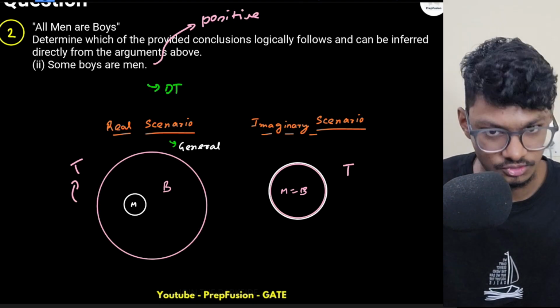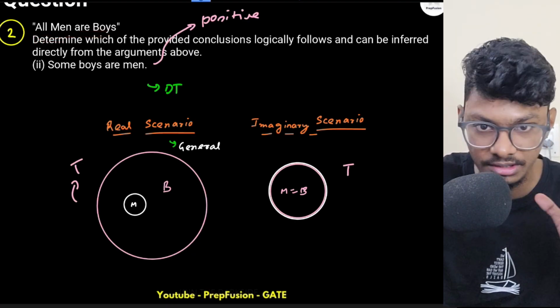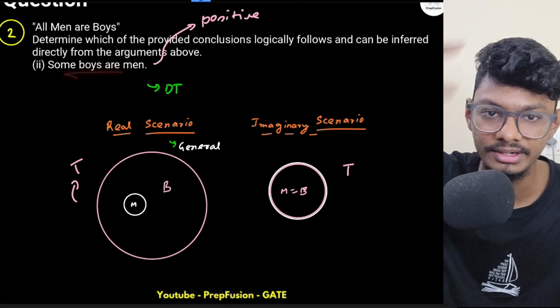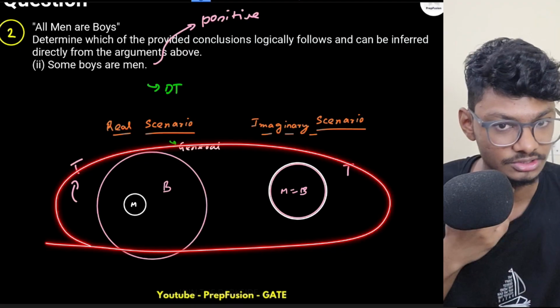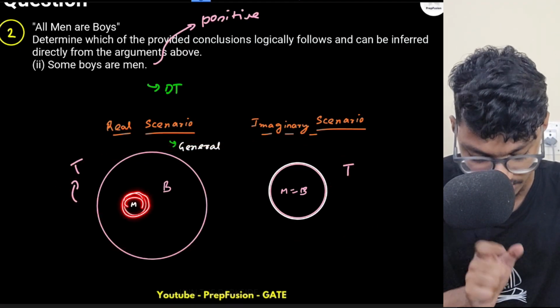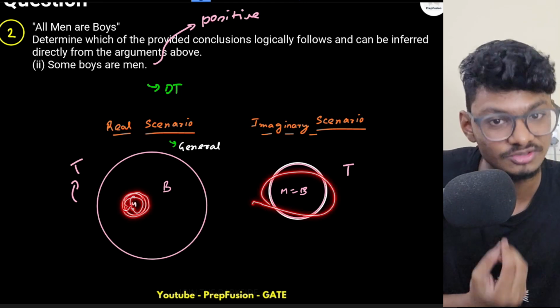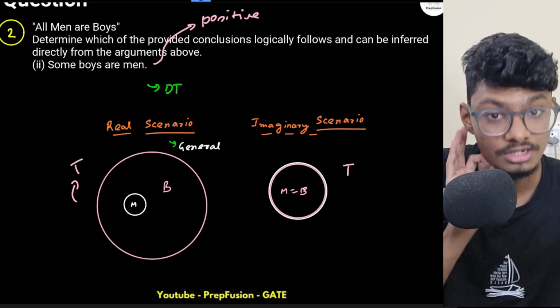Anyway, you could have understood that as all men are boys, there has to be some common point between men and boys. So definitely some boys will be men. That's definitely true. From the pictorial representation also you can understand, both are telling me a true picture. Here again this common portion is the some boys portion, so some boys are men, correct? Here also all boys are men, so some boys will obviously be men. So this conclusion is again definitely true.